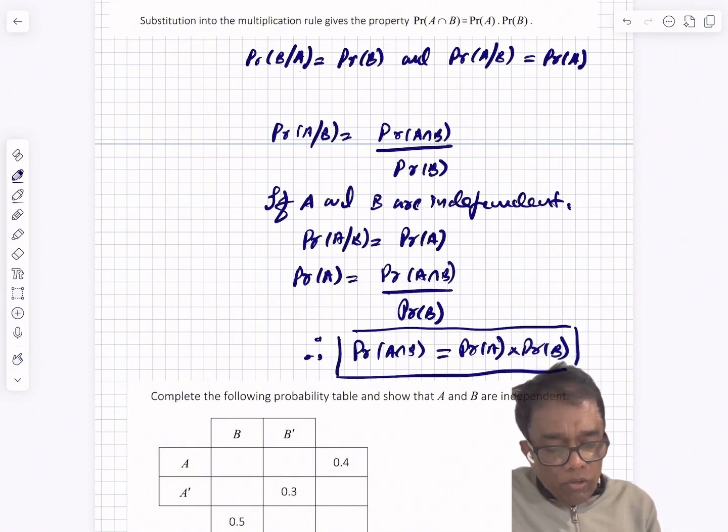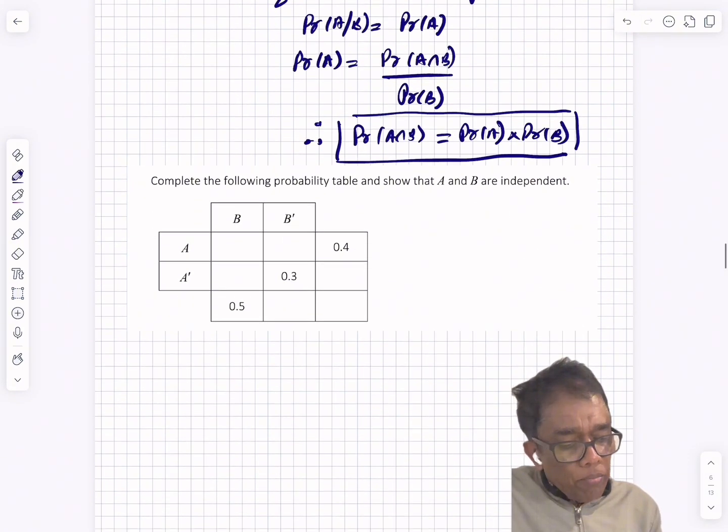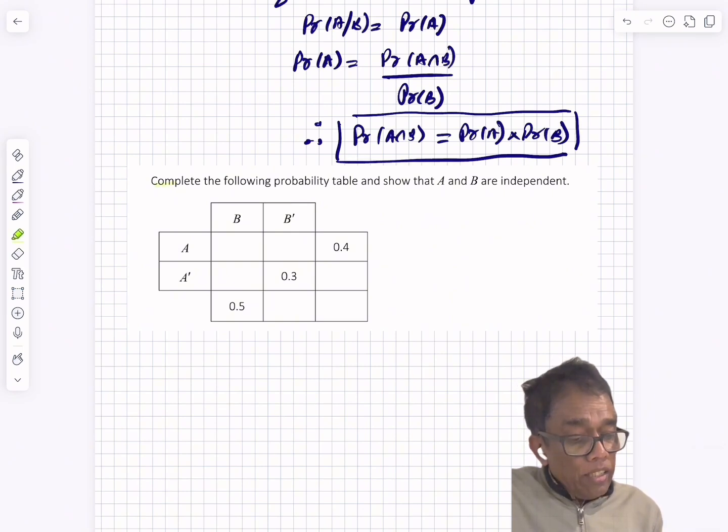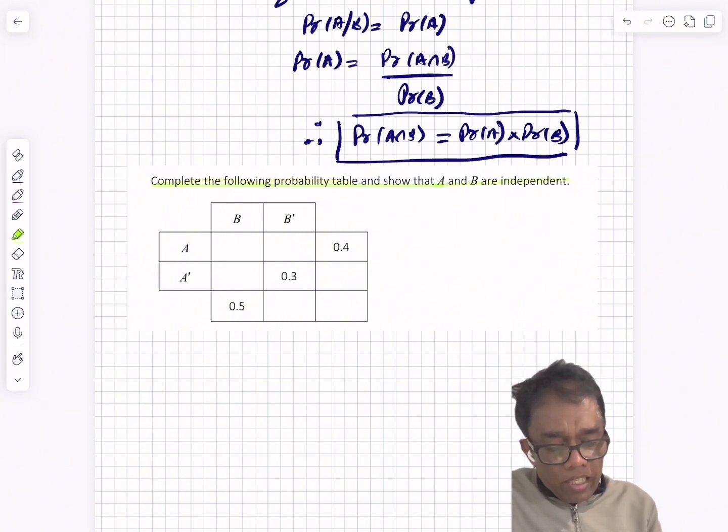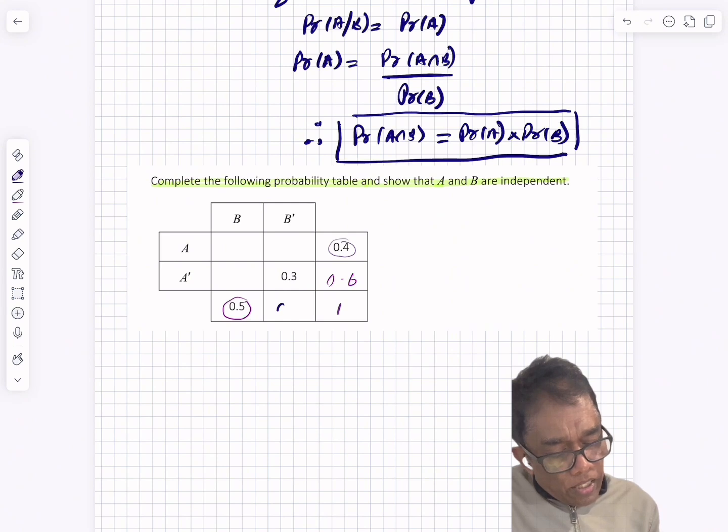Okay, now let's go to this. Complete the following probability table and show that A and B are independent. We know that this is 0.4 and the total is 1, therefore this one is 0.6. Since this is 0.5, this one is 0.5. However, this one is 0.3, and 0.3 plus this is 0.2, so this is 0.2.